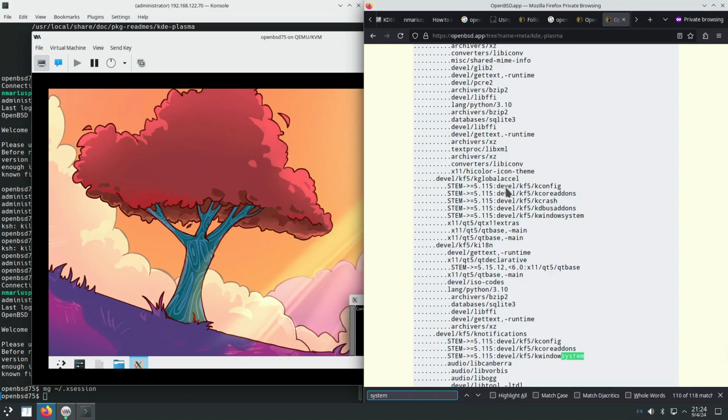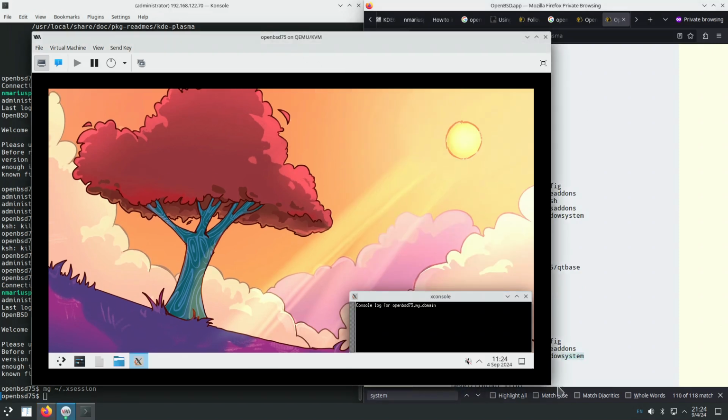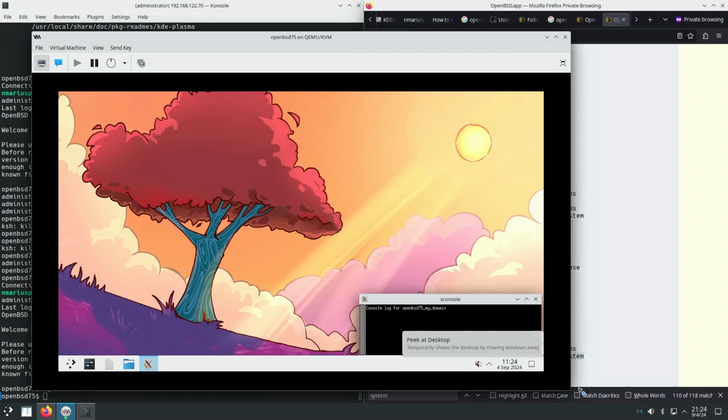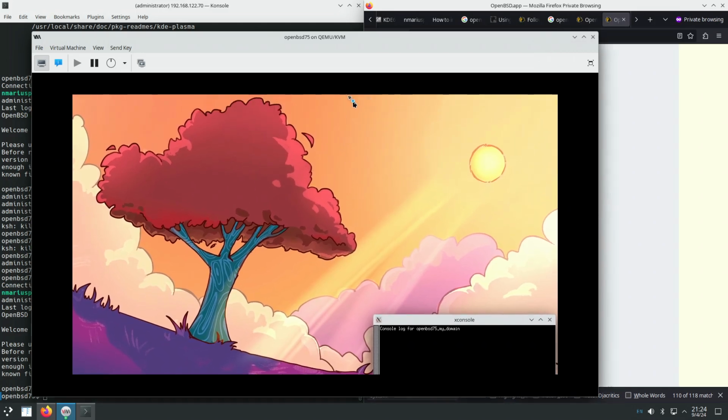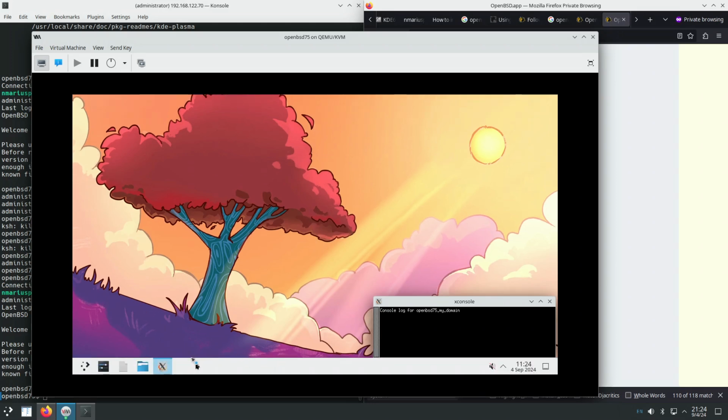Probably I can see the icon in... Okay, it has this strange resolution, which makes it such that when you bump the mouse cursor to the top of the screen, the bottom of the screen cannot be seen, so you cannot see the KDE Plasma panel.